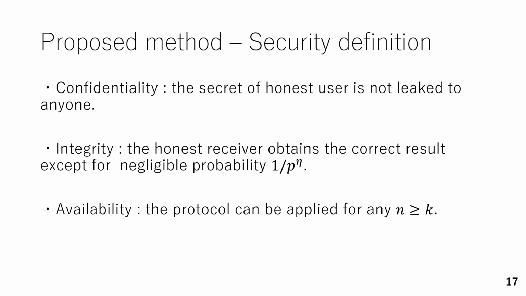Finally, availability. This means the protocol can be applied for any n which is equal to k or more. However, I omit the discussion of confidentiality and availability because these are nearly the same as the TS method, and our main contribution is realizing integrity for the TS method.